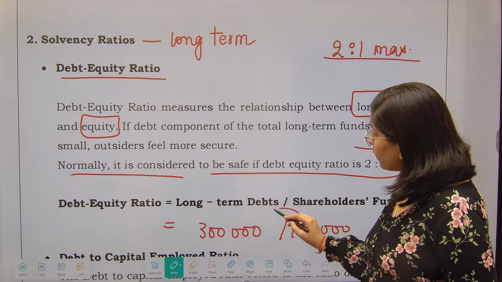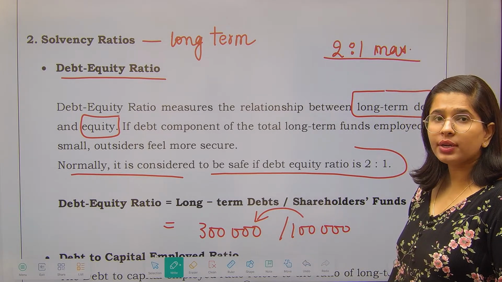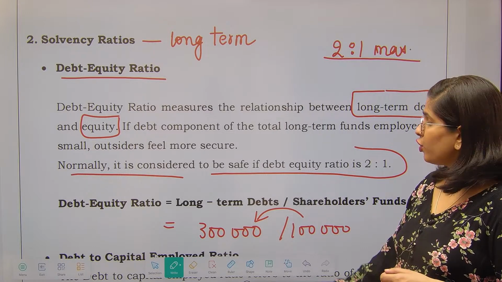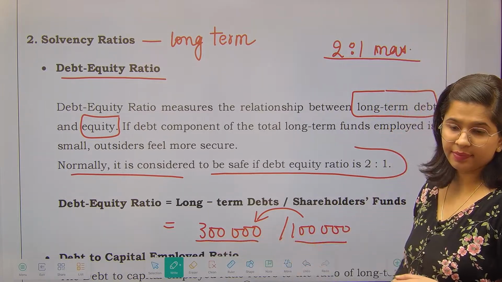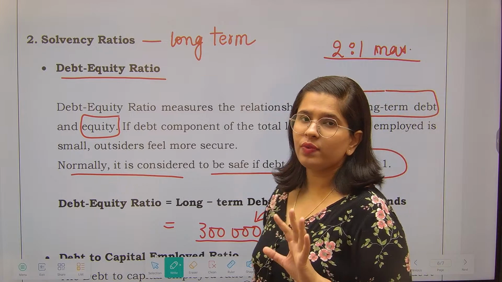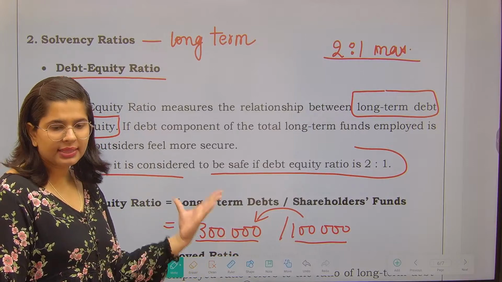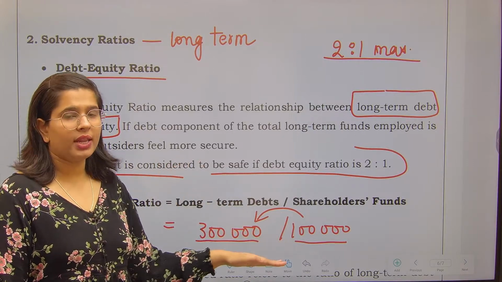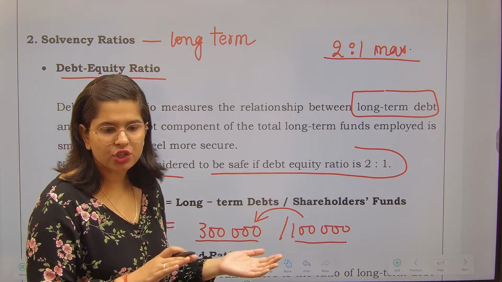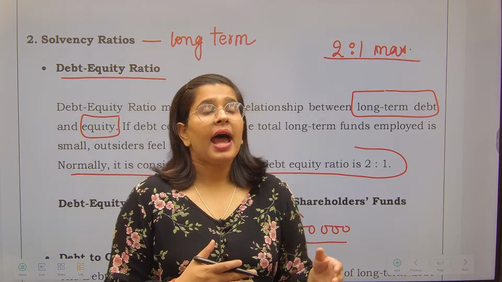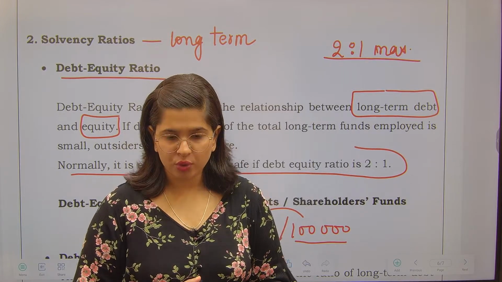Because you will not be having enough funds to pay back your long term liabilities, right? You will not be able to pay back because your own funds are less and your debts are high. So hence it is said that 2:1 is considered safe. If your own funds are 1 lakh and your long term debts are 2 lakh, that is sufficient. You should keep the debt equity ratio up to that. Obviously it is suggested, right? It has not been a compulsion. So what I mean to say, it has been said in the accounting ratios, but practically companies do have a debt ratio more than that as well.